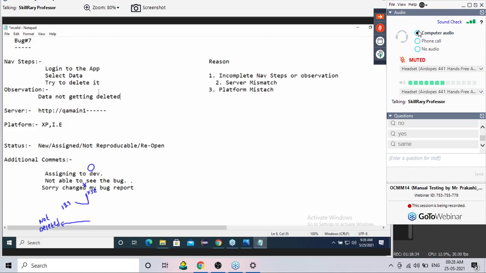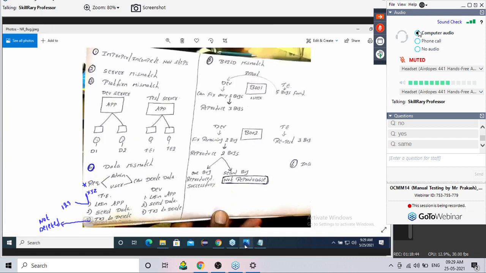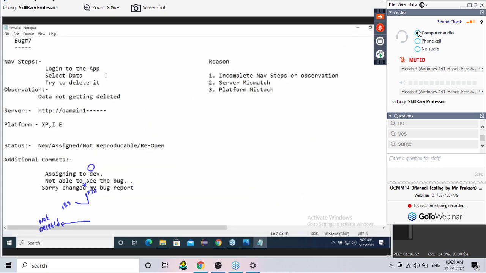And now tell me, my navigation steps and observations are complete or not? Don't give me any next level answers. Whatever bug I showed here: selected data, try to delete it. So I have written the navigation steps, the observation, and also the server and platform. Right now the status, let's assume, is assigned.